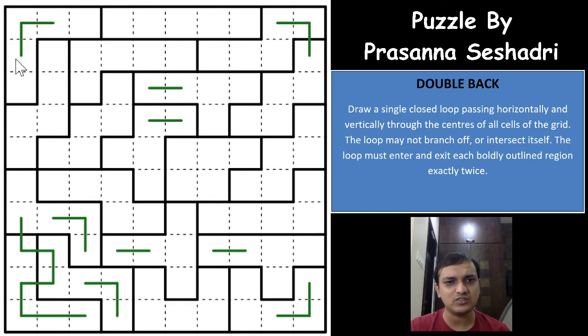If you go towards this right, which means you have to come down, again this will come down, and again this has to be branching off, right? Okay, so these three cells, this is again branching off. This loop segment will either go towards the right or down, and all the other three cells will have to be part of a single loop.